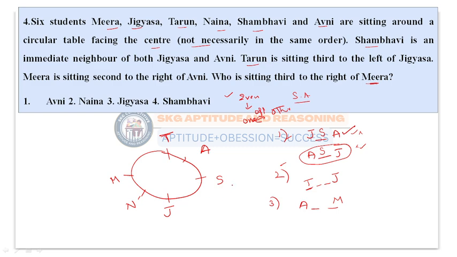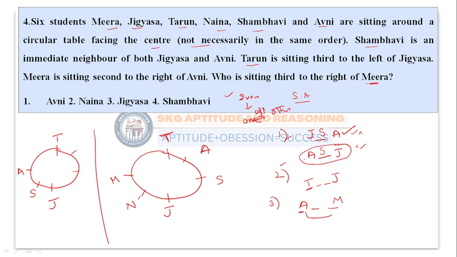Suppose I consider one more possibility: one, two, three, four, five, and six. Suppose I take Jignasa here, Tarun will come here: first left, second left, and third left. Suppose I take Avni here, Shambhavi will come here, and Jignasa here, and I need to check whether this condition is satisfied. According to the question, Meera has to be present to the second right of Avni, but here Jignasa is already present. So this condition is not valid. Which means I have to consider only the earlier point, not this one.